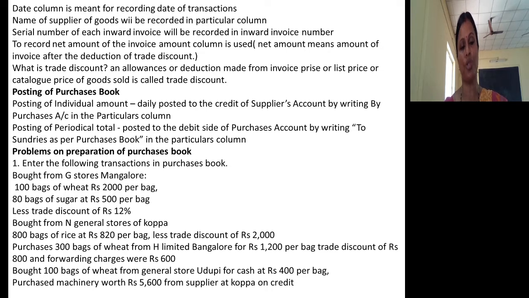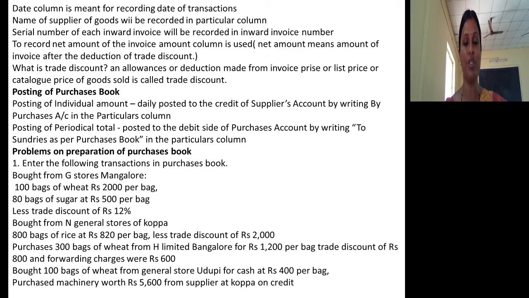So how to post transactions from the purchases book to the concerned ledgers? Usually transactions in the purchases book are posted to two different types of account. One is the suppliers account, the other one is the purchases account. In the suppliers account, try to understand, we will record it on the credit side of the supplier account. In the particulars column on the credit side, we will write 'By purchases account'.